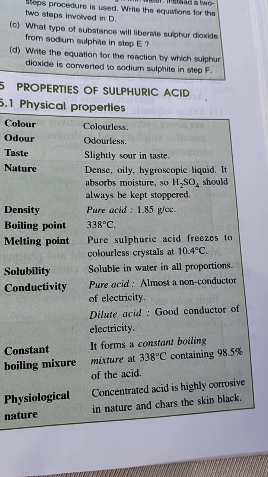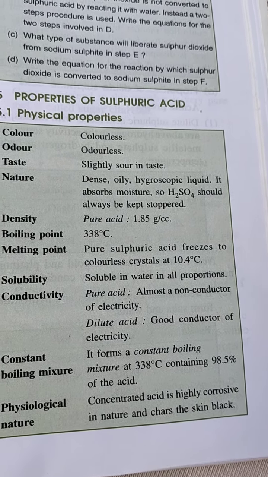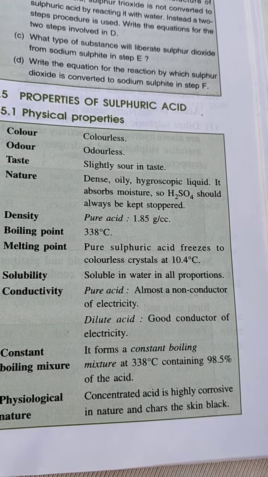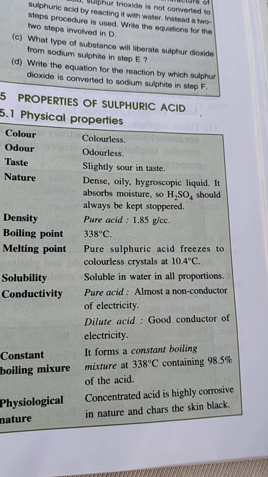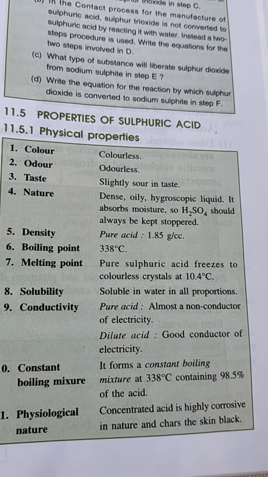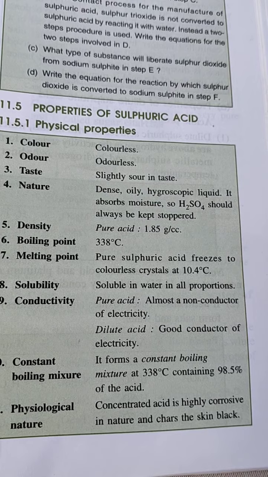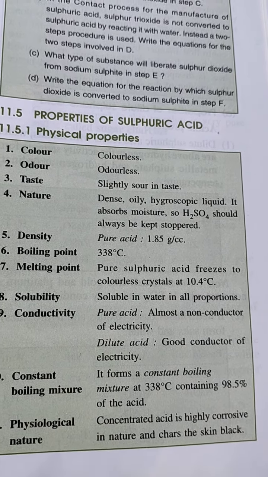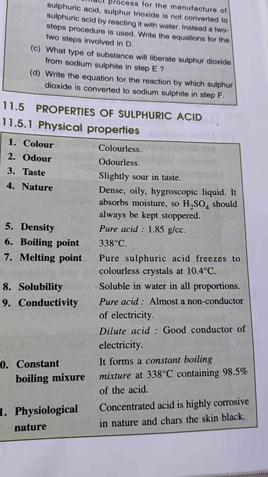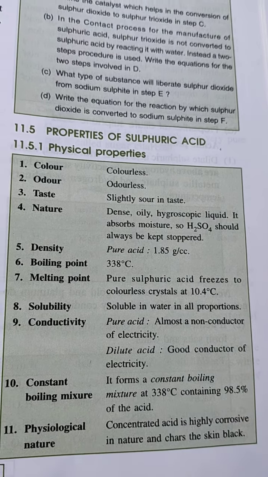Conductivity: pure acid is almost a non-conductor of electricity, and dilute acid is a good conductor because more hydronium ions can be found in it. Pure acid means concentrated acid, only and only acid. So hydronium ions will not be present in such a large amount, because the bond between them will not break easily, since water has not been added.